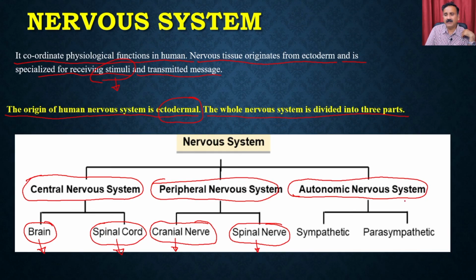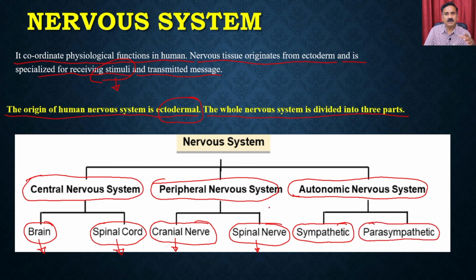And then we have the autonomic nervous system. The autonomic nervous system functions without any voluntary action, so it is an involuntary action. It controls all the involuntary actions. The autonomic nervous system has two components: one is called the sympathetic nervous system, and the other is called the parasympathetic nervous system.